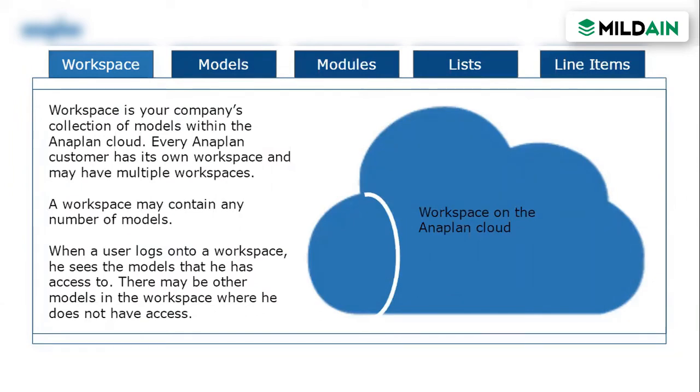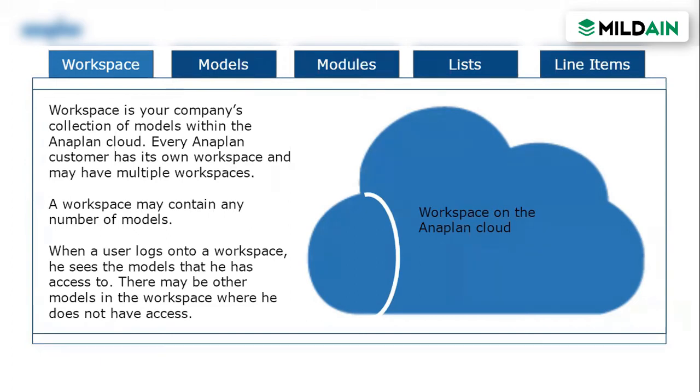So there will be three different workspaces on the cloud. For each workspace, there will be several licensed users given access, and they would use that to plan the business. When a user tries to log into the workspace, he will see the models within it, but not necessarily all the models, because we can restrict the access.